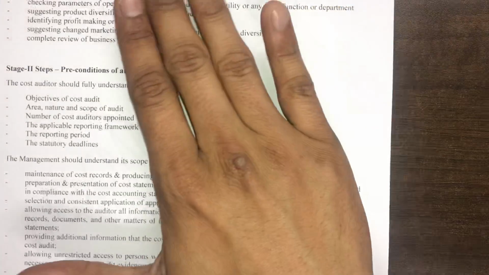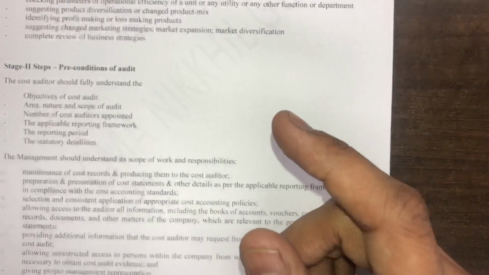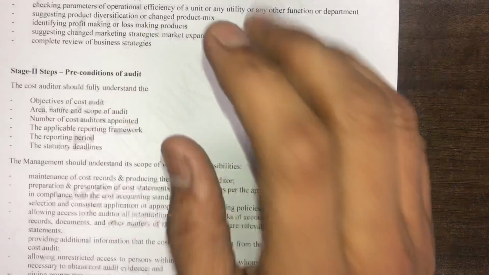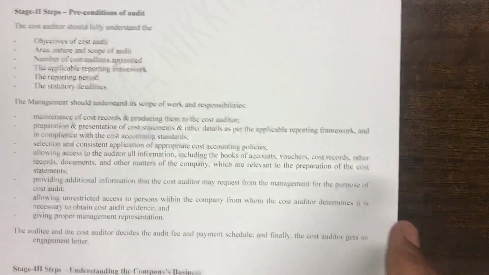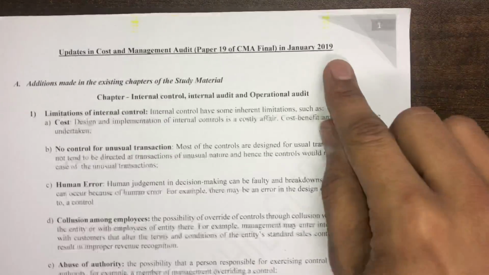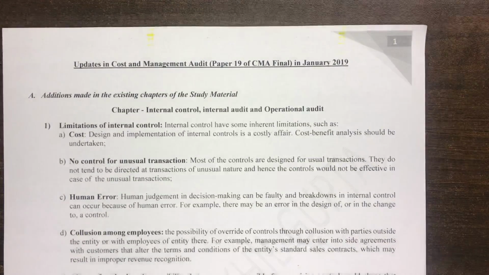So yes, this topic might not come in such detail, but the examiner may ask you about a certain stage, like please enumerate the performing of the audit stage, or the reporting of the audit stage. So you just have to go through these steps 3 times and you will be home. There's no other requirement to study anything else apart from these amendment notes for the updates which have come in the January 2019 module.